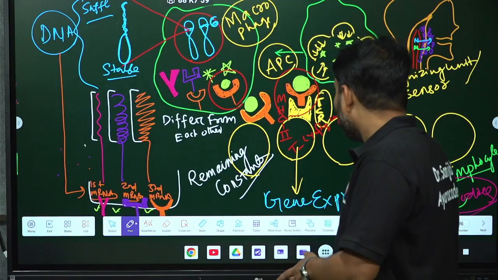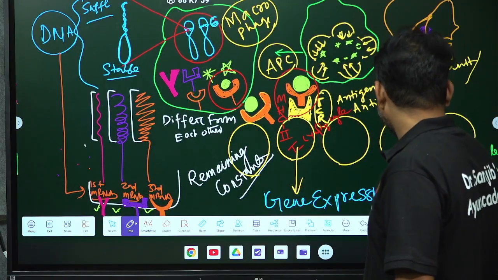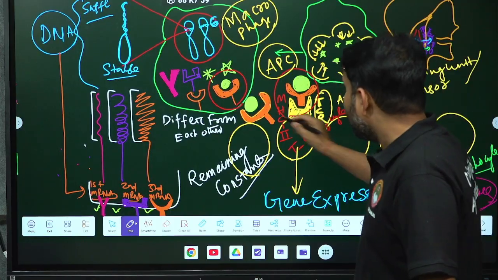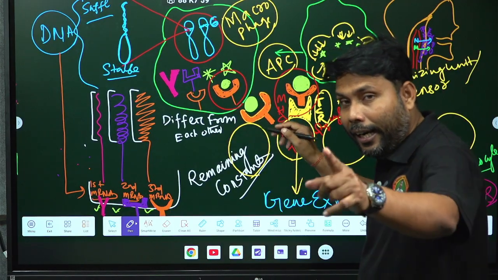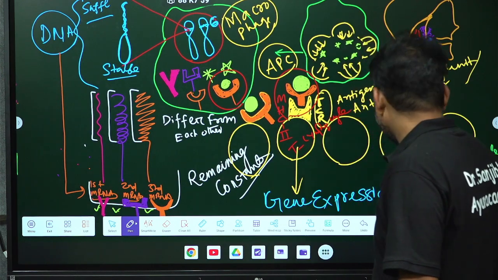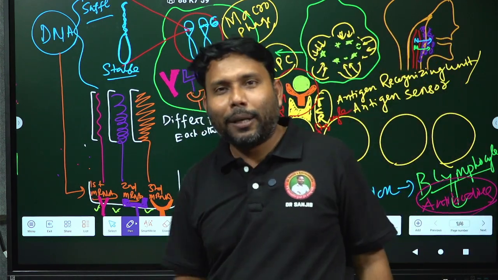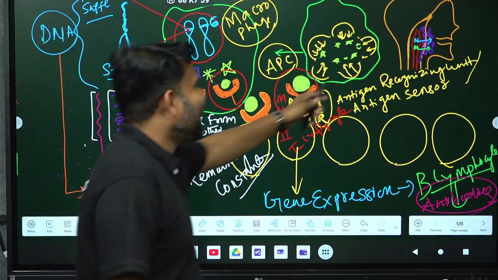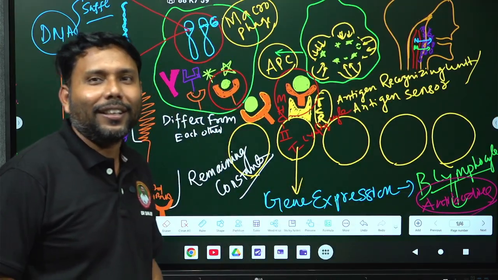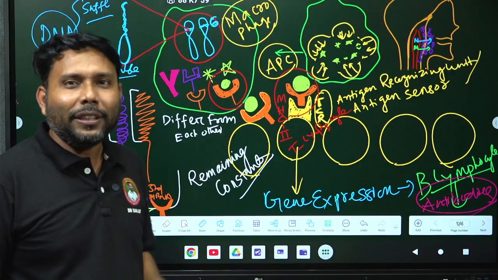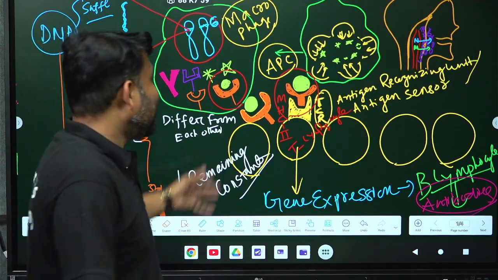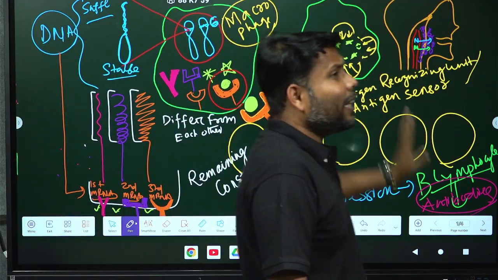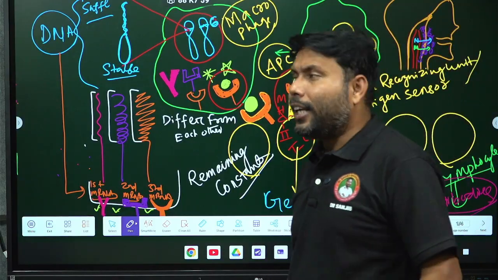After that, from the T lymphocyte, there will be expression to the B lymphocyte. You know, the B lymphocyte is from bone marrow, the T lymphocyte from the thymus gland. I asked this in entrance examinations. Then from the B lymphocytes come plasma cells, a cartwheel type of cell. Then antibodies will form, and these antibodies will act on the next bacteria. So what is happening here? The monocyte macrophage is doing such a big event that it is producing a larger number of antibodies, and these antibodies are responsible for killing multiple bacteria over here.